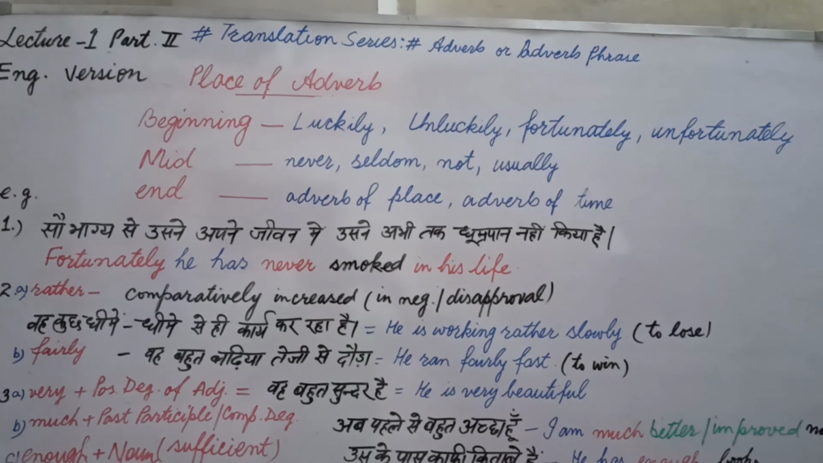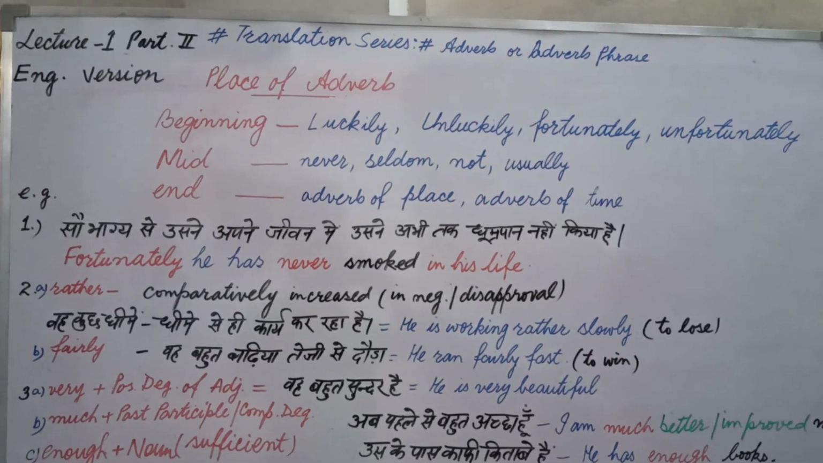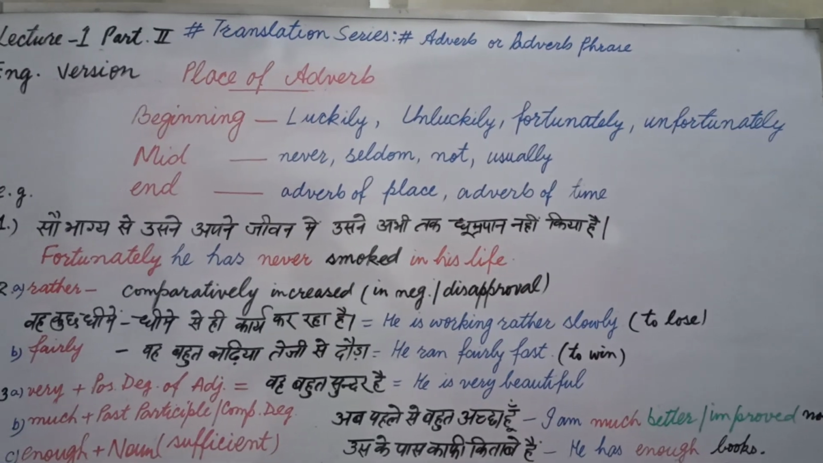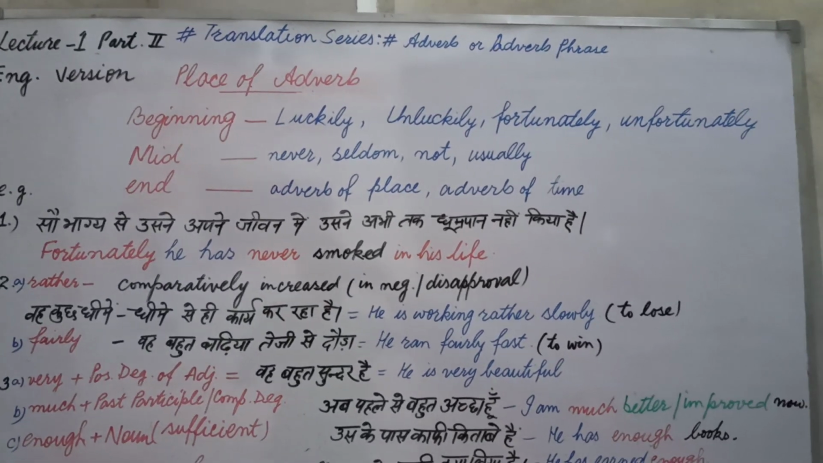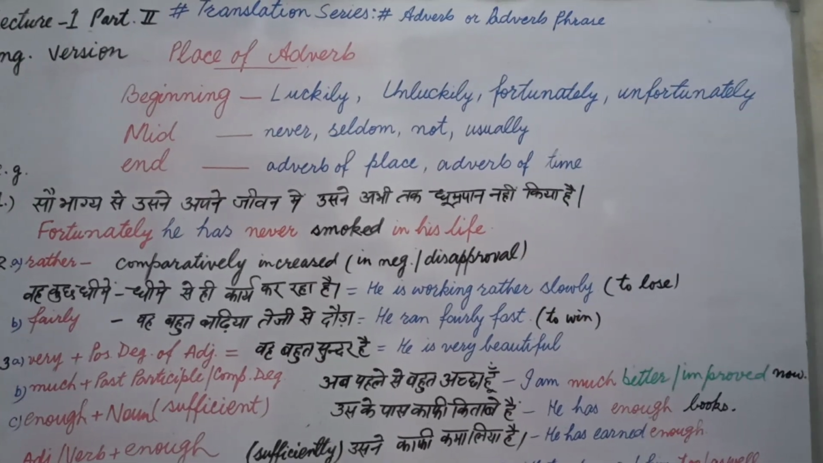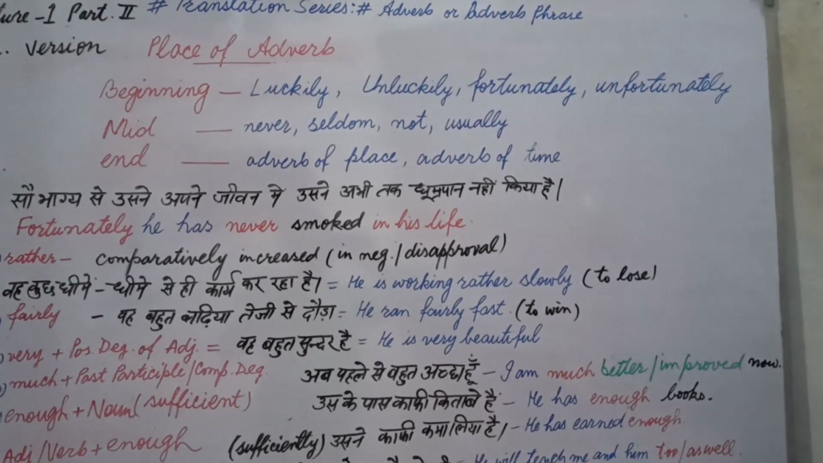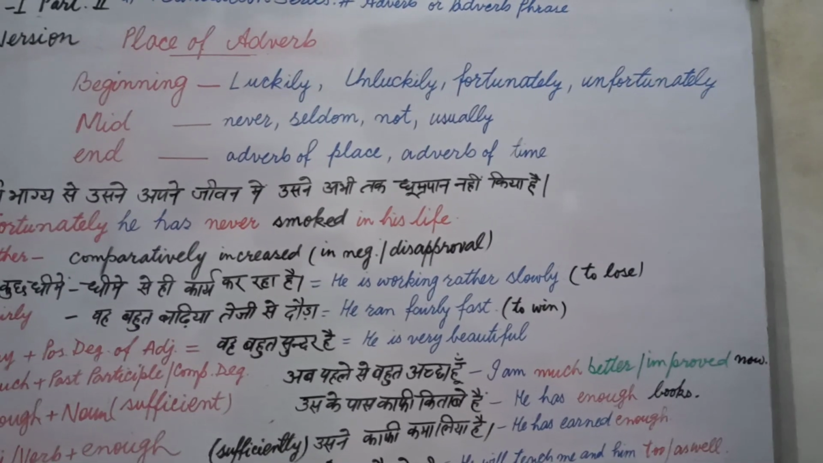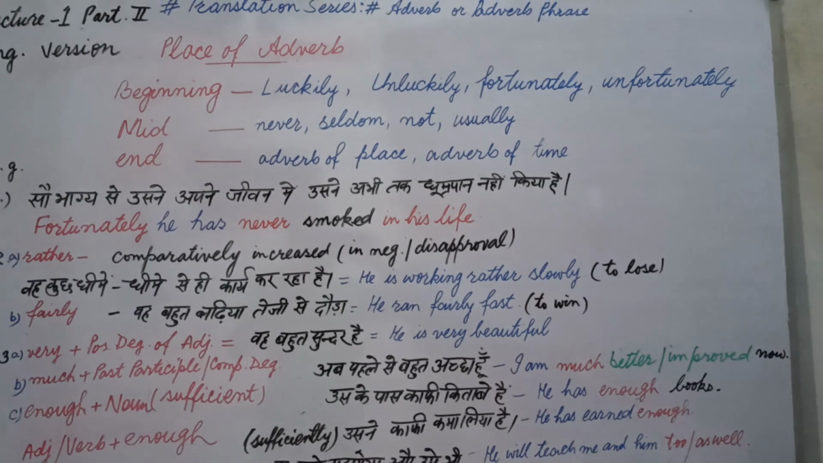Now see which words or what type of words are used in the beginning. Students, the words which qualify or add to the whole sentence are used in the beginning. They are luckily, unluckily, fortunately or unfortunately, because luckily will have the whole impact on the whole sentence. In the same way, other words will do the same.